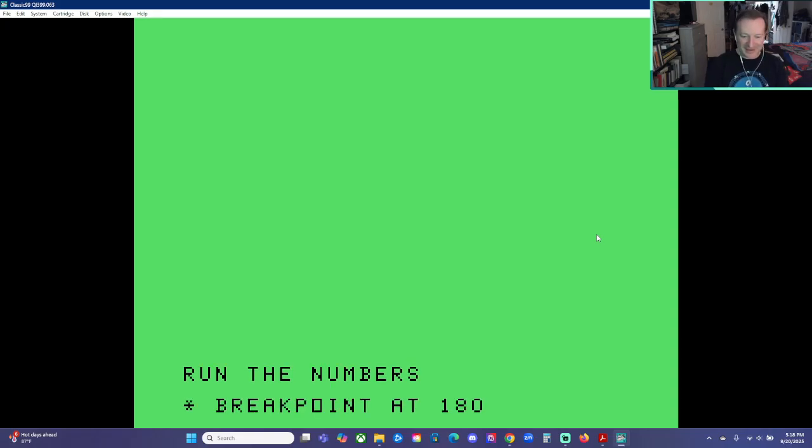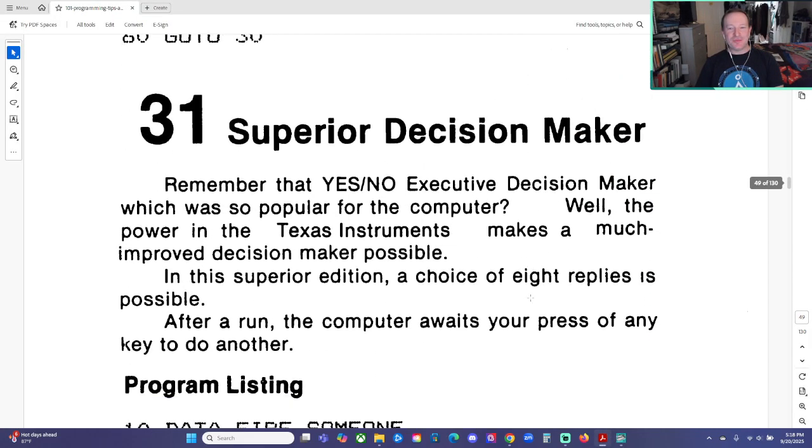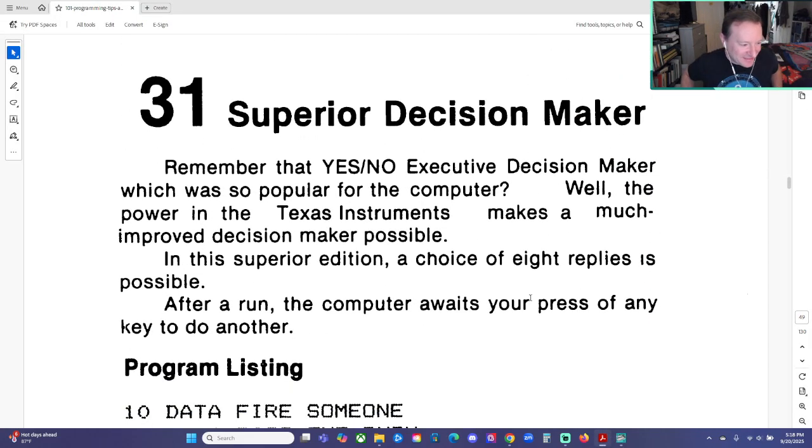Okay, that was my updated version of this program, Superior Decision Maker, a.k.a. Corporate Jargon Generator. I was having far too much fun with that.